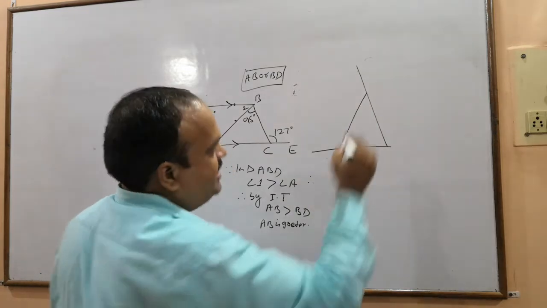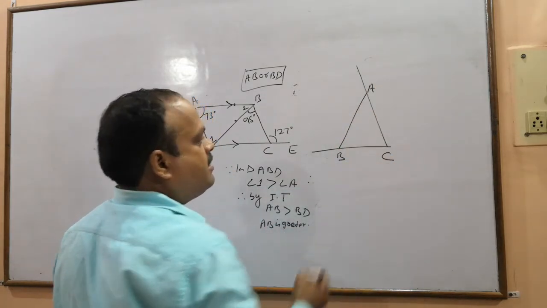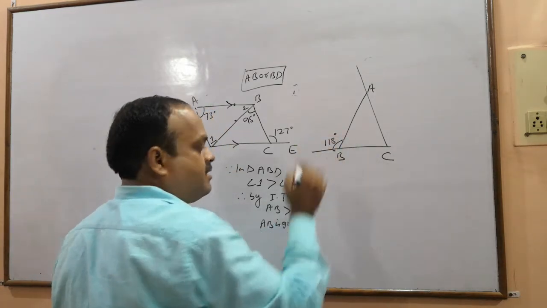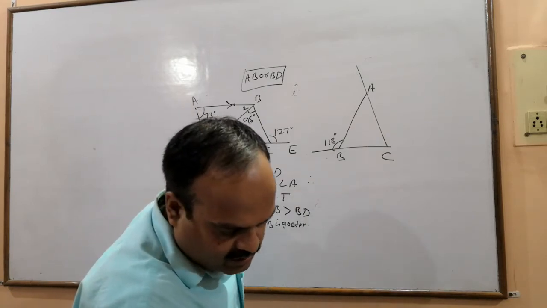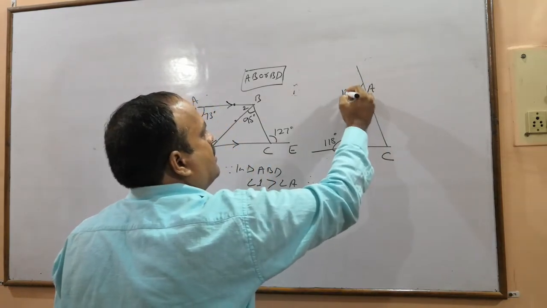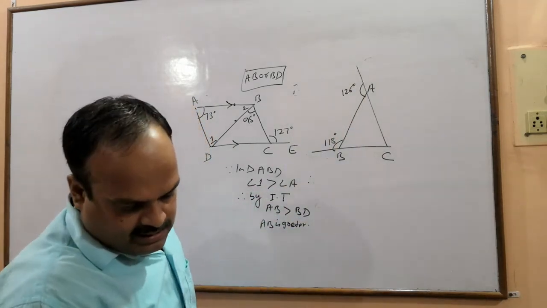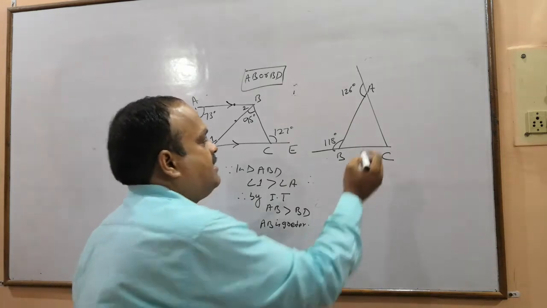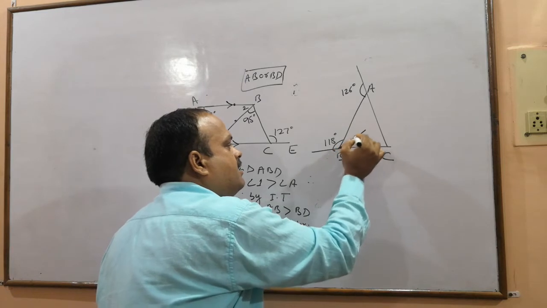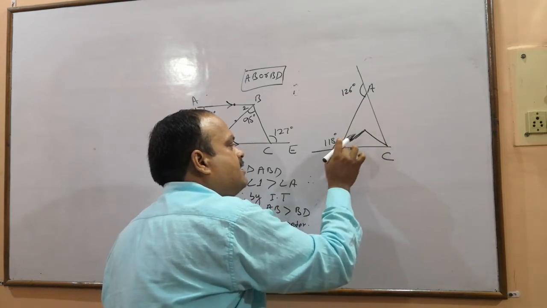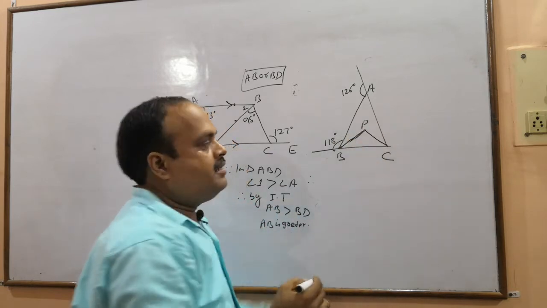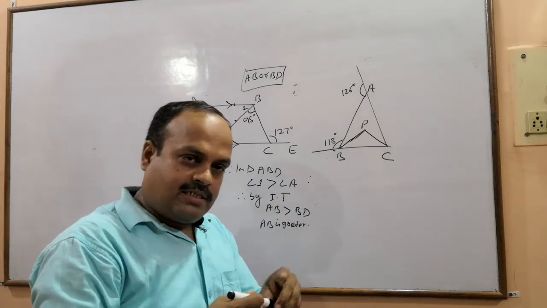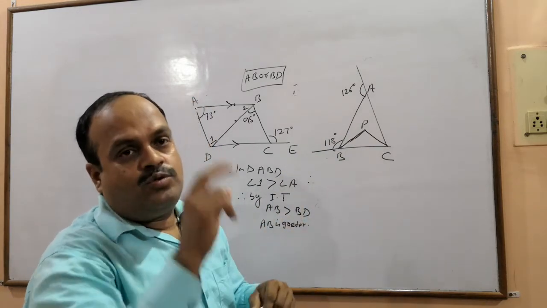Next, we have a triangle ABC. The exterior angle is 118 degrees. This angle is 126 degrees, that is exterior. PB and PC are the bisectors. This one and this one are the bisectors of angle B and angle C. I hope you know bisectors divide the angles into two equal angles.